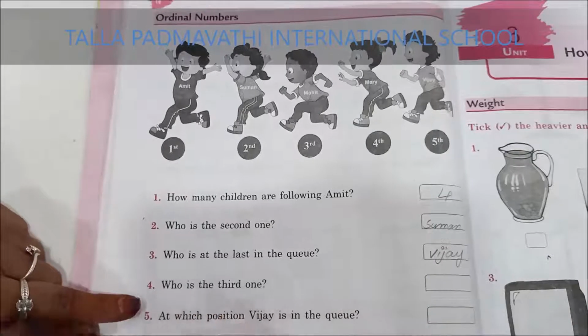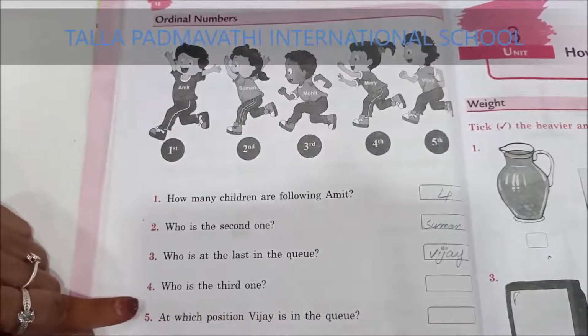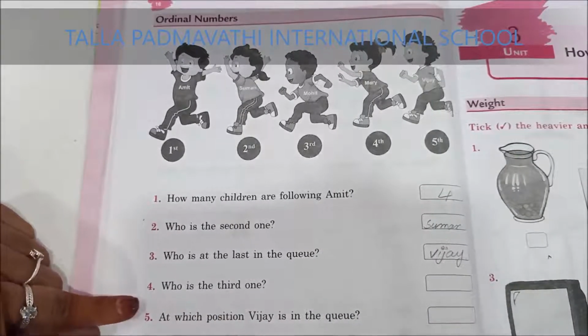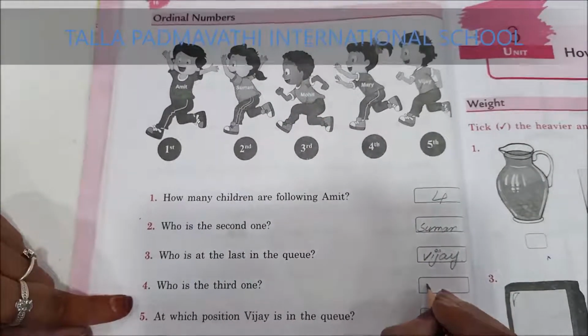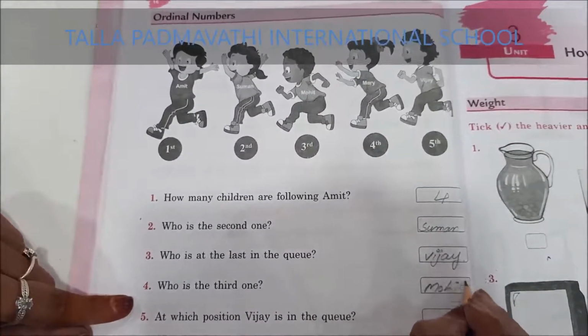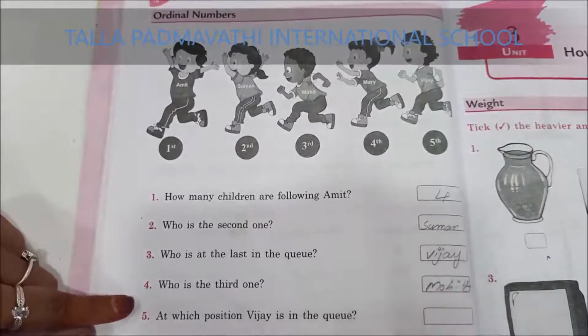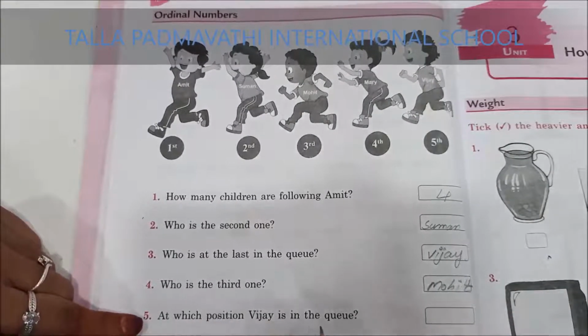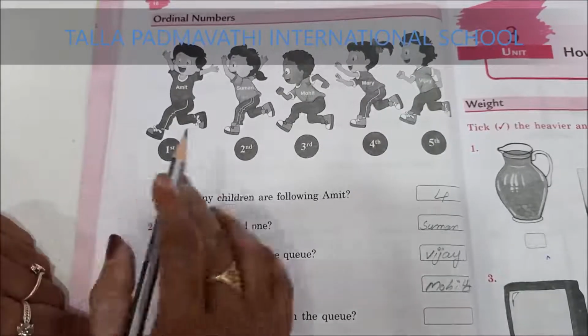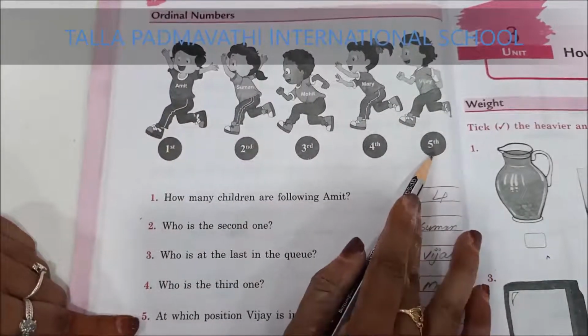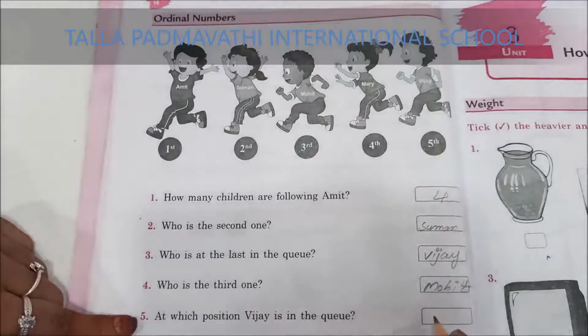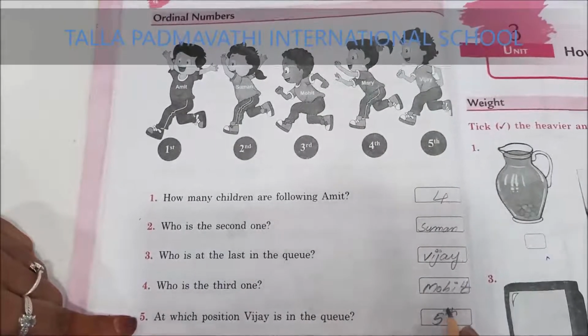Who is the third one? Can you tell me who is third? Very good. Mohit is in the third position. Mohit. Okay. At which position is Vijay in the queue? Vijay is in which position? Last, which is fifth position.